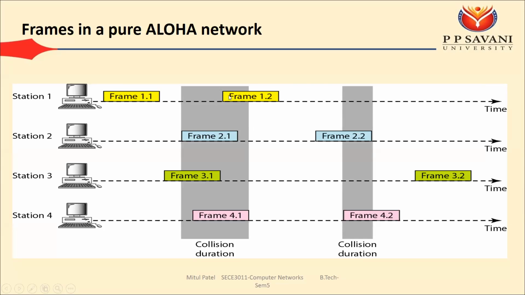So we can say that when a collision happens, every station waits for some random amount of time and then it will send. So we can say that it can reduce the number of collisions.